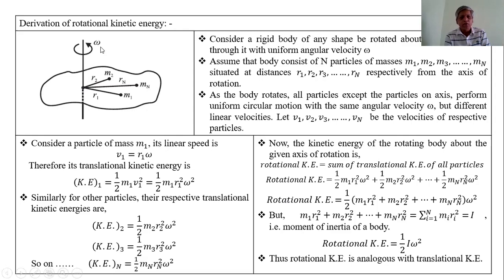Now, the explanation of this figure: consider a rigid body of any shape, rotated about an axis passing through it with uniform angular velocity omega. This is the first point of explanation.